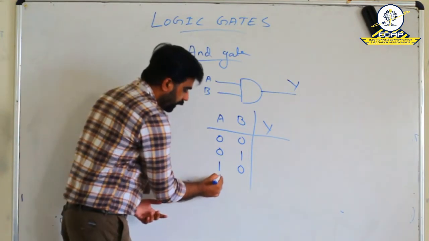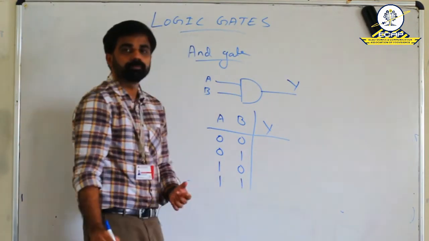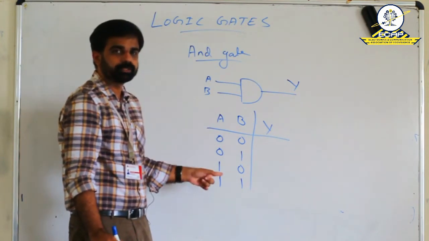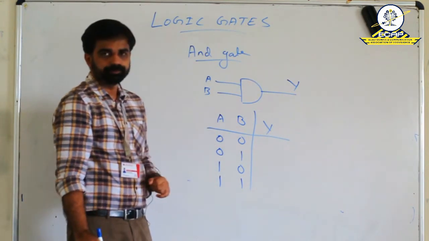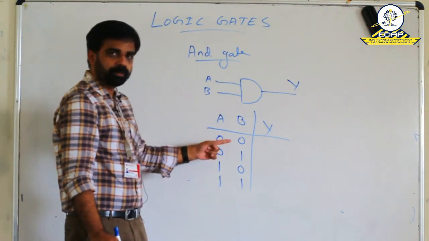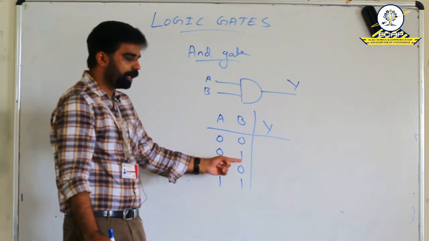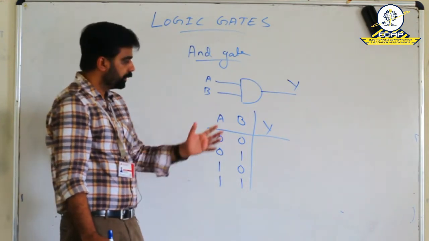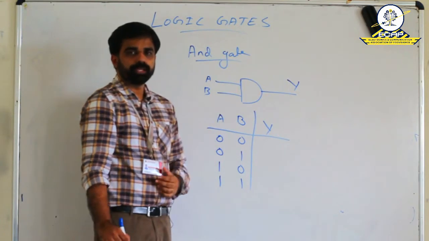Then finally both A and B become 1. So these are the four possible combinations of A and B. Finally both become 1.